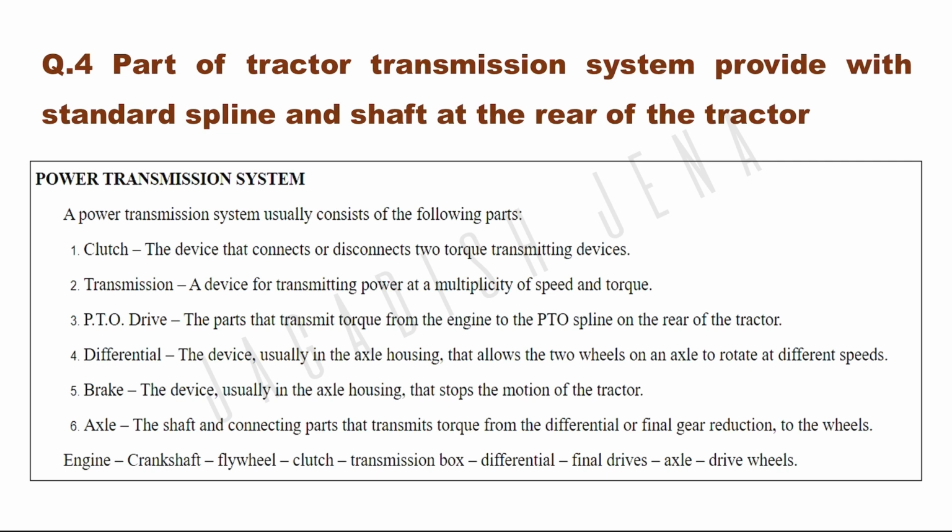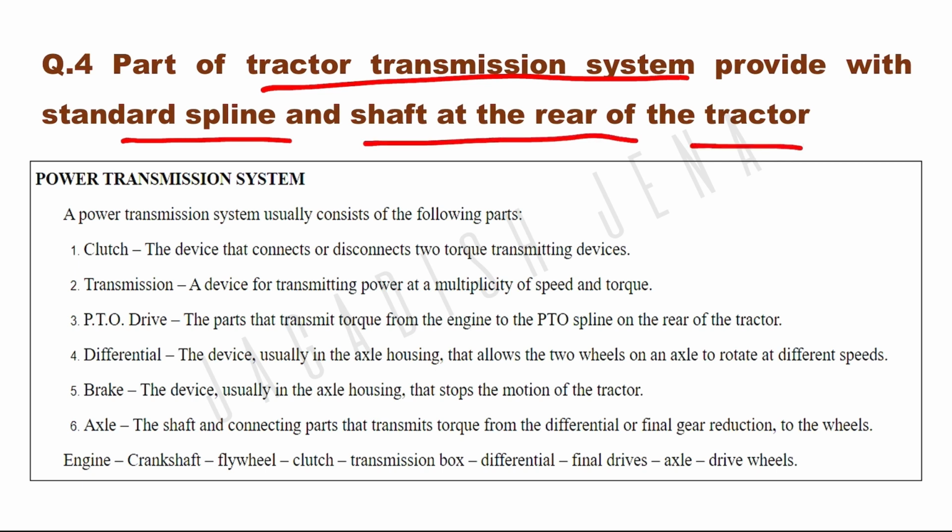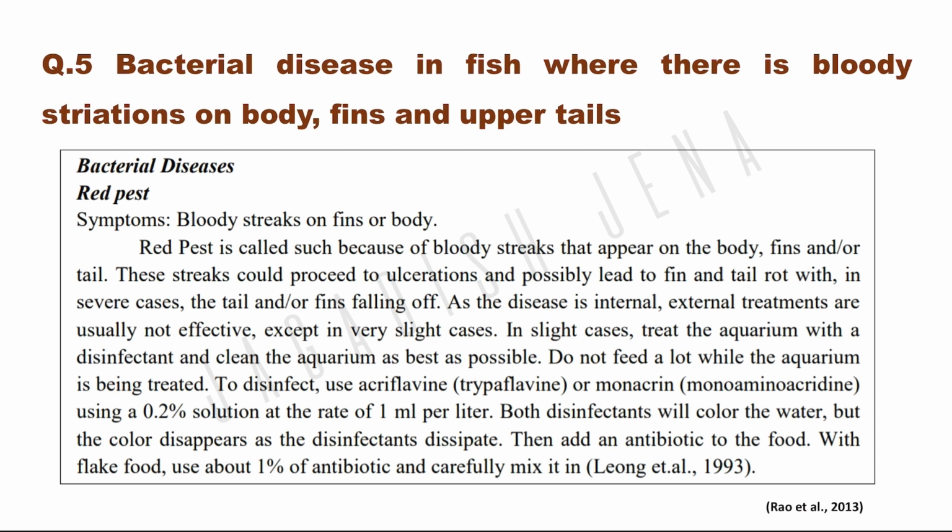Next question: the part of the tractor transmission system provided with a standard spline and shaft at the rear of the tractor. So the power transmission system has different parts. What is asked here is the PTO drive, the part that transmits torque from the engine to the PTO spline on the rear of the tractor. So if PTO drive is in the options, you have to click on that.